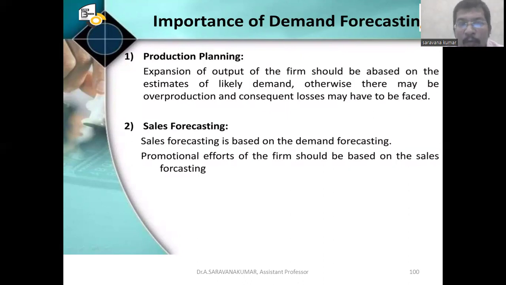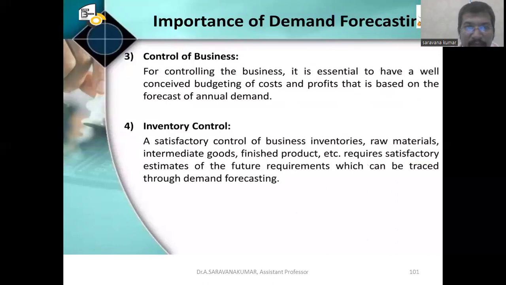So expansion of output of the firm should be based on estimates of likely demand. Otherwise, overproduction and consequent losses may have to be faced. Sales forecasting: with the help of these forecasting methods, we are going to forecast the sales. So sales forecasting is based on the demand forecasting. Promotional efforts of the firm should be based on the sales forecasting.